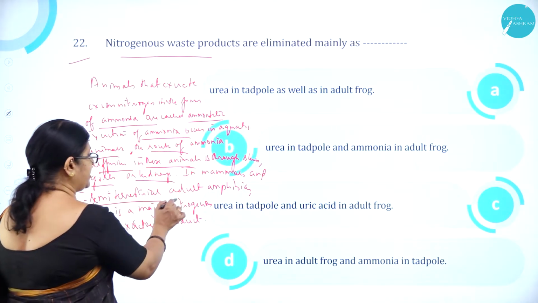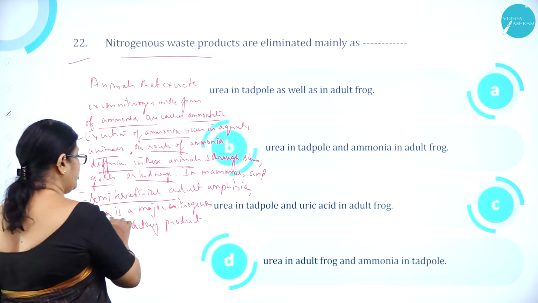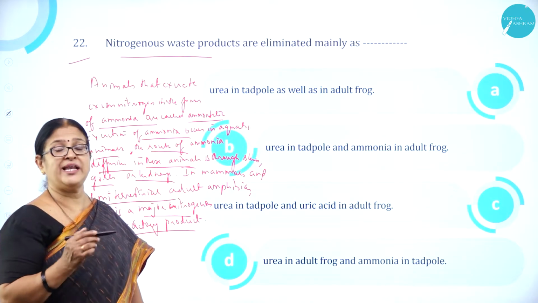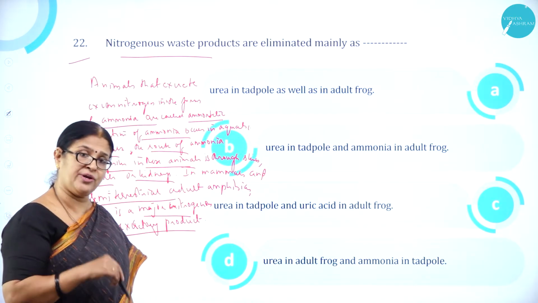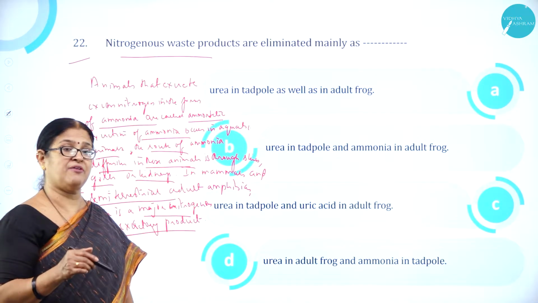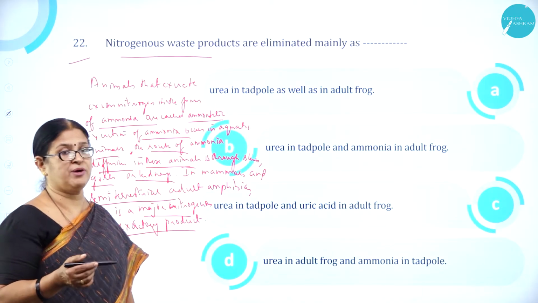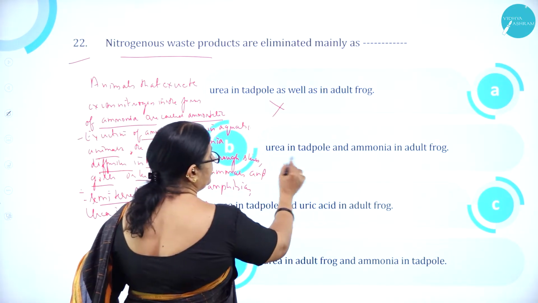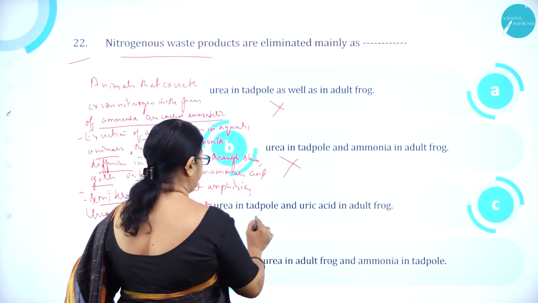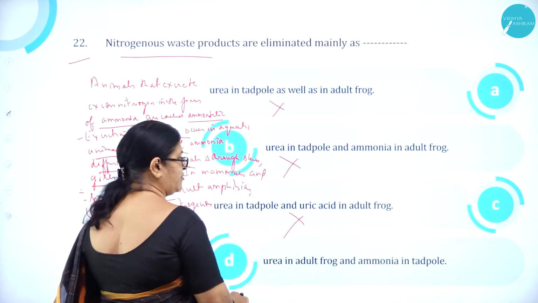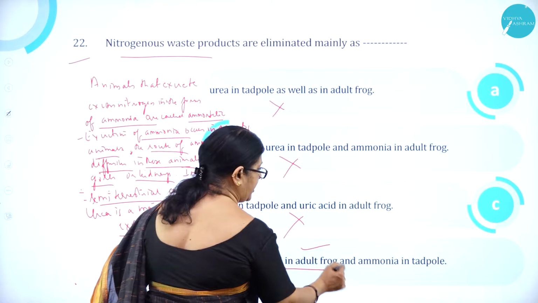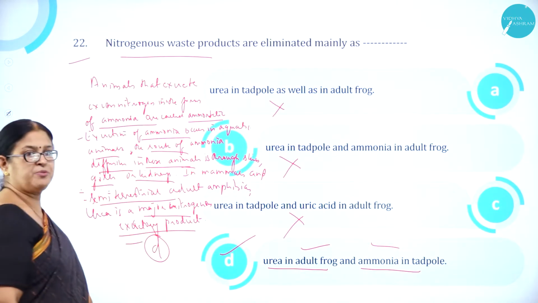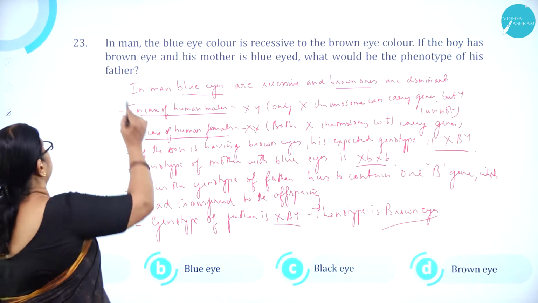In mammals and semi-terrestrial adult amphibians, urea is the major nitrogenous excretory product. So the adult frog will eliminate the nitrogenous base in the form of urea, and the larva of the frog, called the tadpole, will eliminate ammonia because it is aquatic. So option A, urea in tadpole as well as in adult frog, is wrong. Urea in tadpole and ammonia in adult frog is wrong. Urea in tadpole and uric acid in adult frog is wrong. Urea in adult frog is correct, and ammonia in tadpole is correct. So option D is correct. Option D is correct.